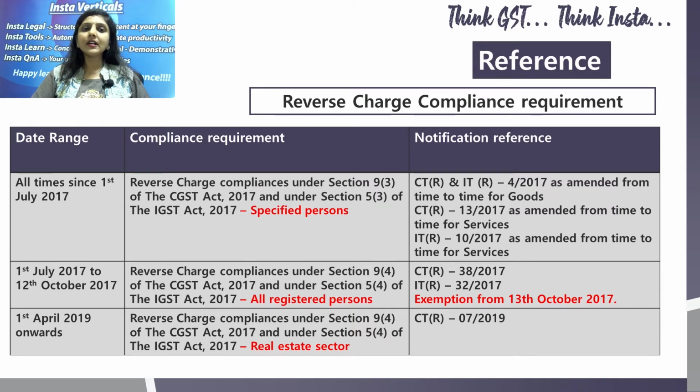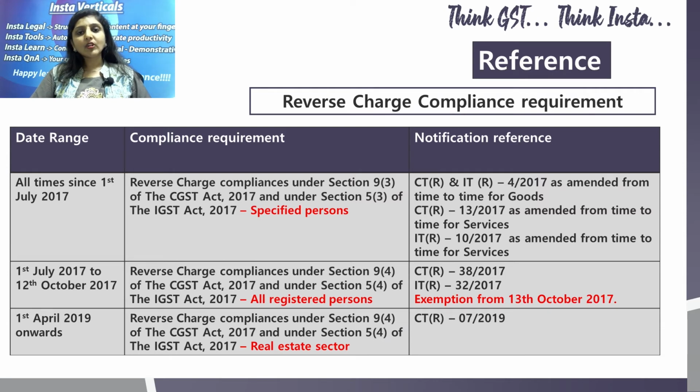Now coming to the unregistered procurements, from 1st July 2017 till 12th October 2017, all registered persons, if they procure anything from an unregistered person, there was in fact a 5,000 exemption which was provided on a daily basis, but beyond that any procurements was required to be discharged under reverse charge mechanism under section 9.4 and 5.4.